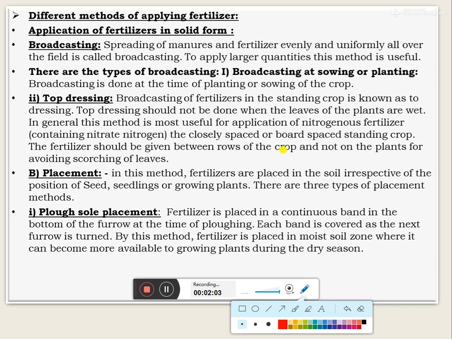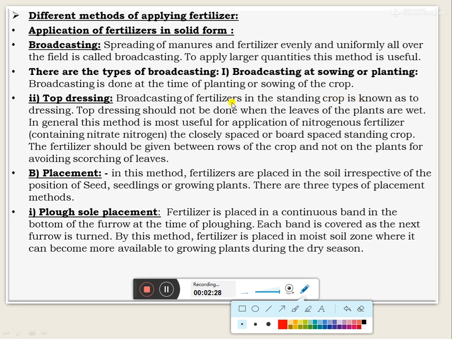That is called basal placement or basal application of the fertilizers, or the basal dose. Then top dressing, that is broadcasting of the fertilizers in between the standing crop, is known as top dressing. The top dressing should not be done when the leaves are wetted.